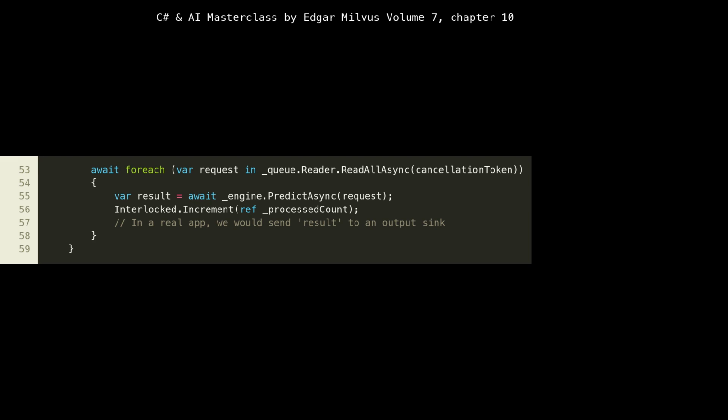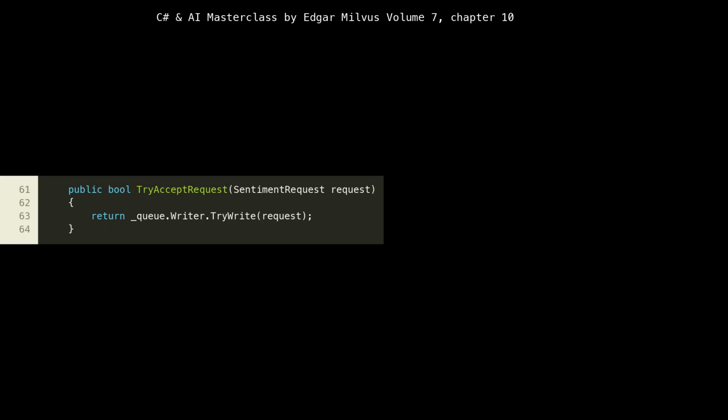Each request is passed to the _engine.PredictAsync method for inference. Interlocked.Increment(ref _processedCount) is used for thread-safe incrementing of the counter, ensuring accuracy even with multiple concurrent operations. The comment at line 58, in a real app, we would send result to an output sink, highlights that processed results would typically go to a database, message queue, or another service.